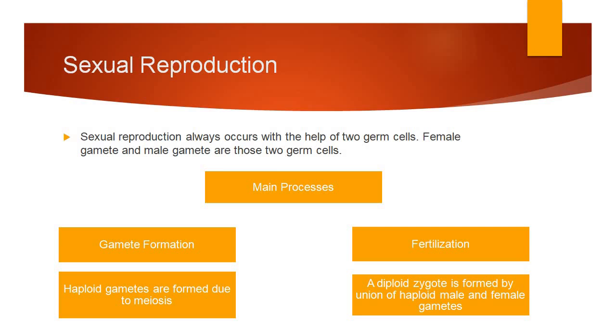Once the male gamete and female gamete are formed, they unite with each other, and due to their union, the zygote is formed. This is called fertilization, which is the second main process of sexual reproduction. A diploid zygote, diploid meaning having a double set of chromosomes, is formed by the union of male and female gametes. That is fertilization. So in this way, sexual reproduction involves two main processes, gamete formation and fertilization.